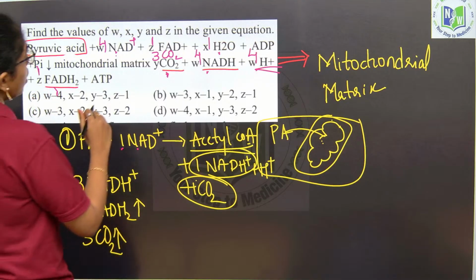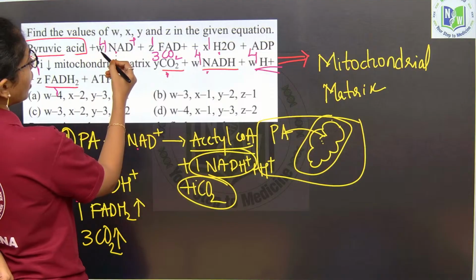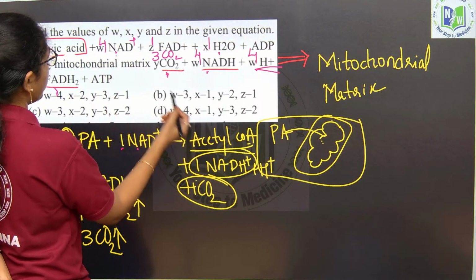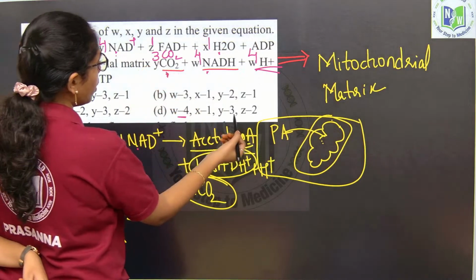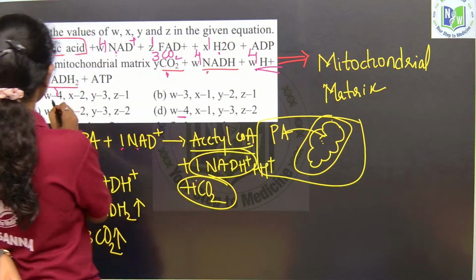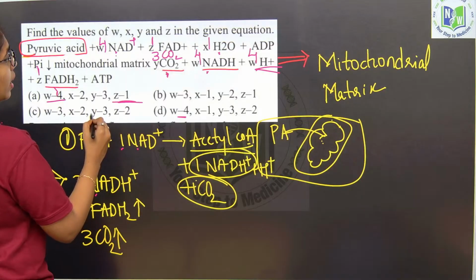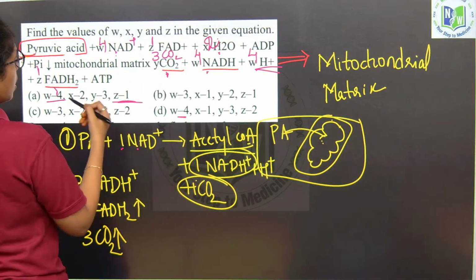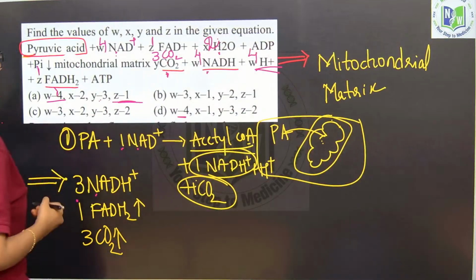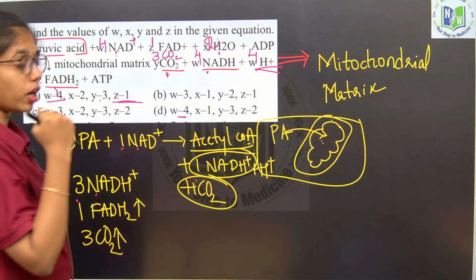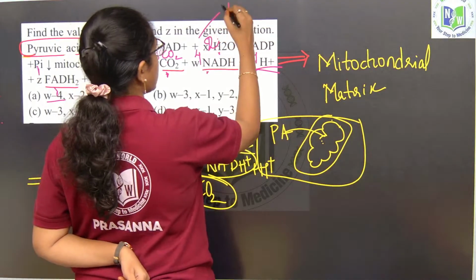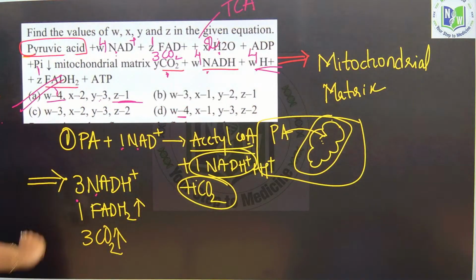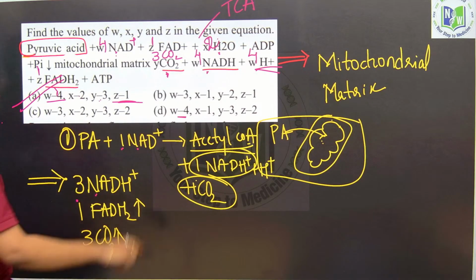Now look into the question properly. What are formed? 4 NADH, so W will be 4 over here, and Z will be 1. X will be 2 water molecules of course, and Y is what? 3 carbon dioxides. As 2 water molecules are used in the TCA cycle, where both hydration and dehydration are happening. So here the right answer will be option A.